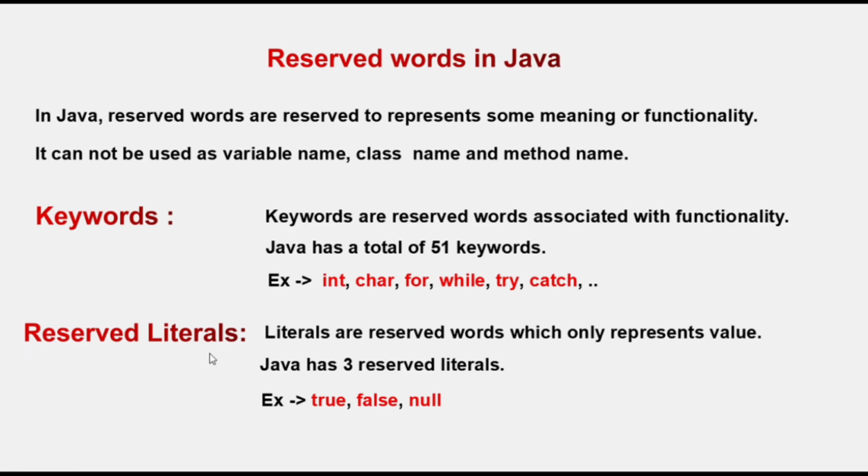Now we will talk about reserved literal. So literals are reserved words which only represent values. So in Java we have three reserved literals. Let's say true, false, null. So these are the reserved literals which are reserved by our programming language and these represent some values, right? So all reserved words are divided into two parts, keywords and reserved literal. So if words represent some functionality, then we call them keywords, and if words represent some values, then we call them reserved literal.